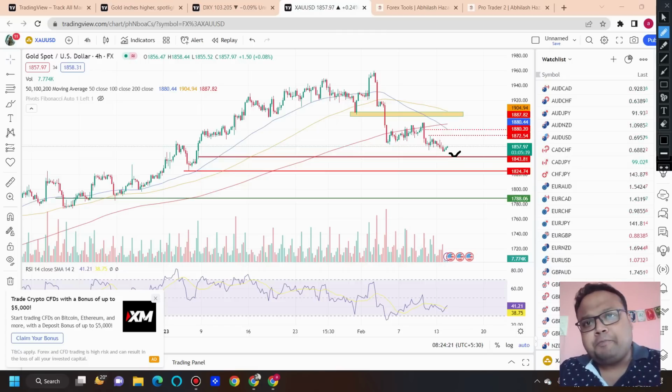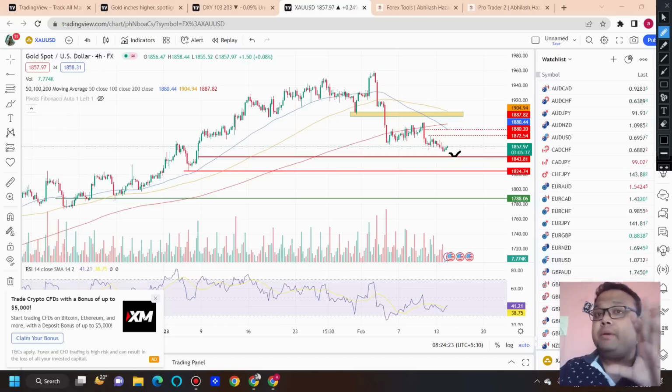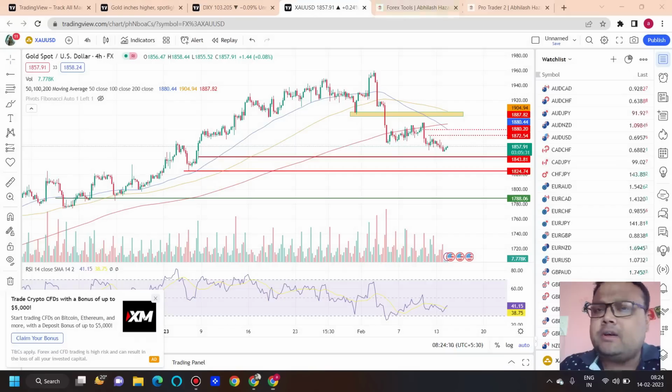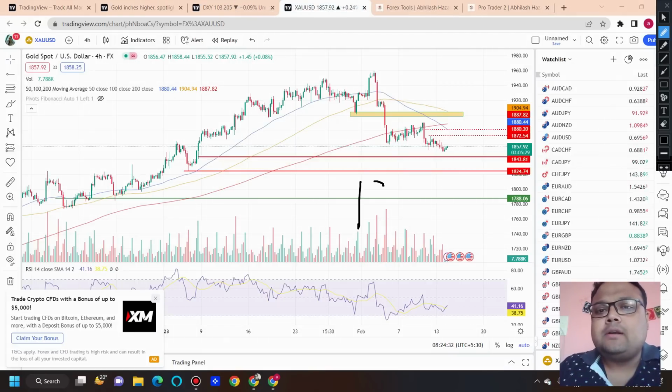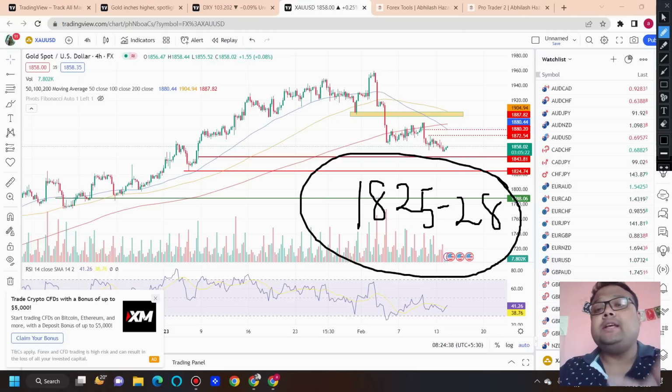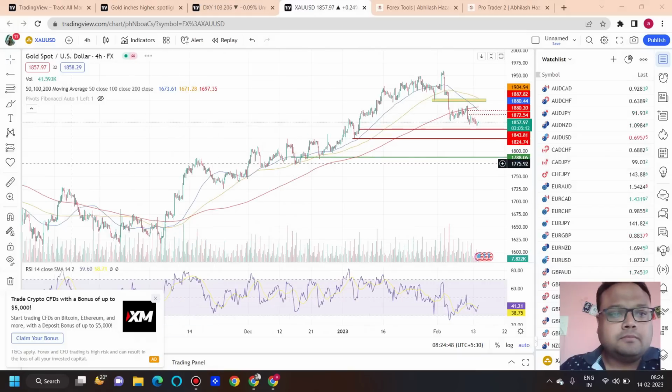In case of a big drop before news, if you see market going down, then the next important support or good support is around 1825 to 1828. Around this level also we have a very strong support. In fact, this is the only strong immediate support we have on the chart of gold right now.